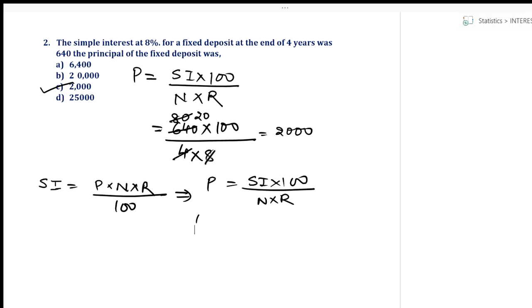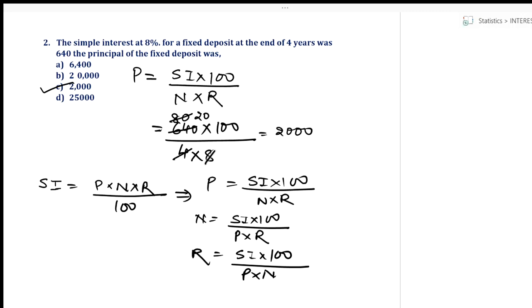Now to find N and R, only the term in the denominator is going to change. The term in the numerator remains the same. So N is SI into 100 upon P into R. And to find R, it is SI into 100 upon P into N.